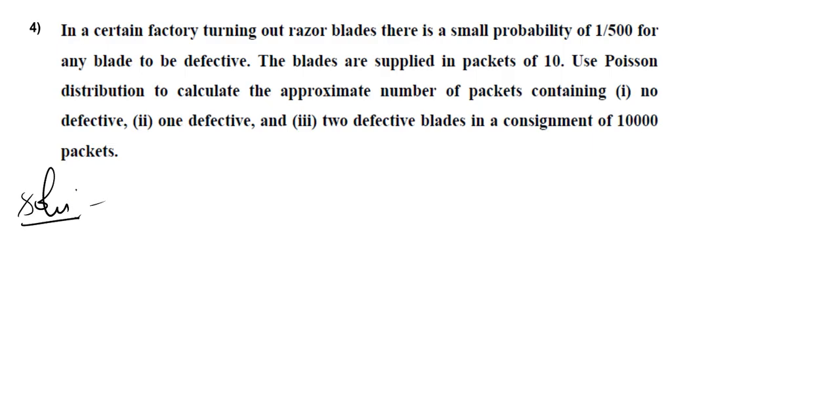In a certain factory turning out razor blades, there is a small probability of 1 by 500 for any blade to be defective. 1 by 500 means it's a very small probability. So just read the question and one by one we have to write the data. Given probability is 1 by 500. The blades are supplied in packets of 10. Use Poisson distribution to calculate the number of packets containing no defective, 1 defective, 2 defective in a consignment of 10,000 packets.